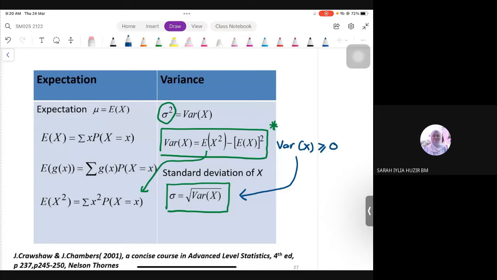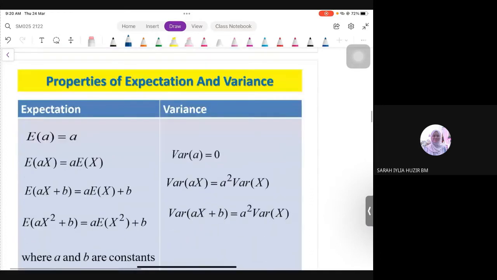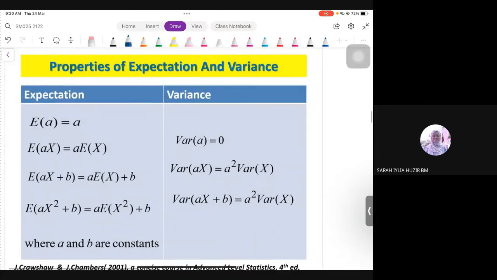Kena check semula. Okay. And then, we have properties for expectation and variance. Saya starkan ni, ini soalan wajib keluar. Confirm kerat jari dia keluar.